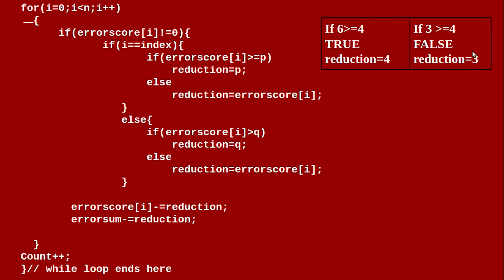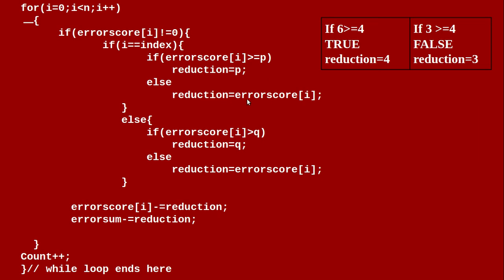So the condition whether the error score is greater than or less than P should be checked, and accordingly the reduction factor needs to be decided. If the current error score is greater than P, reduce the error score by P, so P is assigned to the reduction variable, else the current error score itself is assigned to the reduction variable.